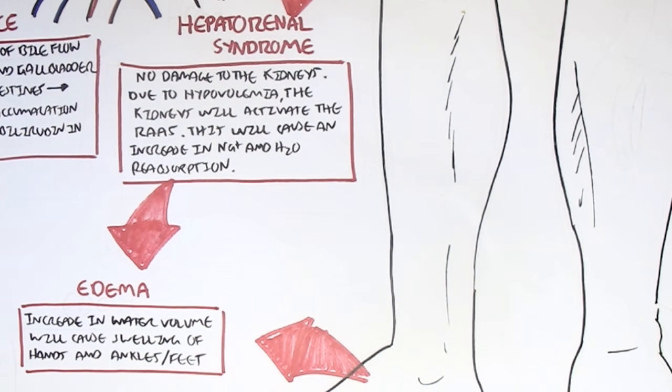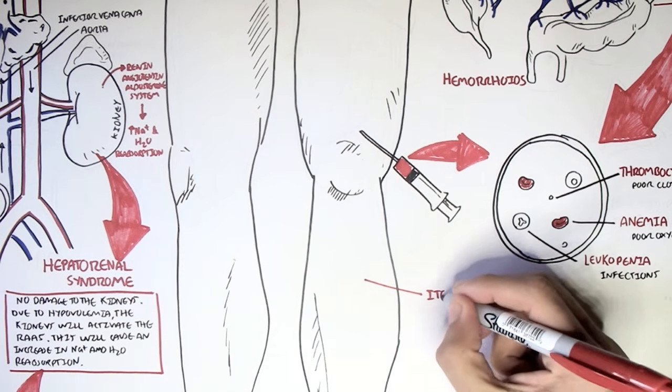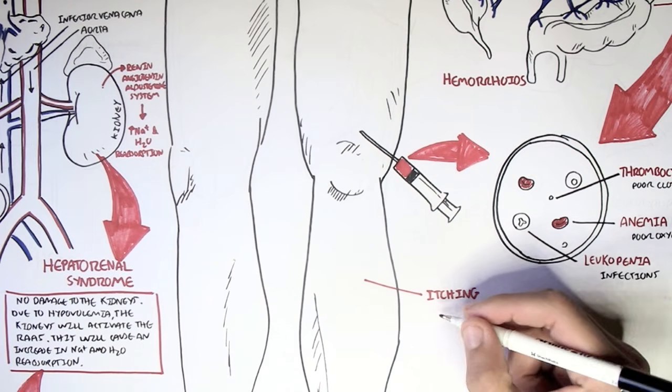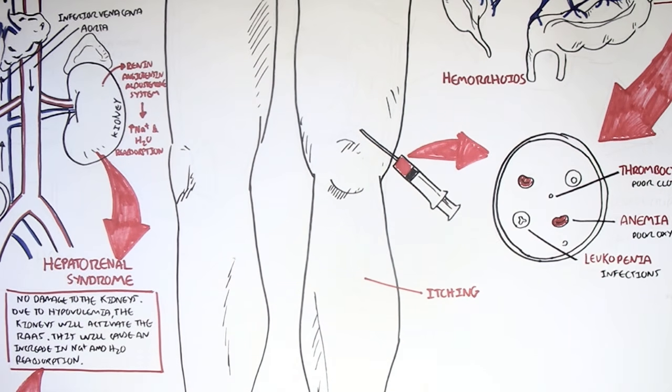I hope that made sense. Now, itching is another symptom of liver cirrhosis because of the high levels of uric acid in the skin, which can't be cleared by the liver.